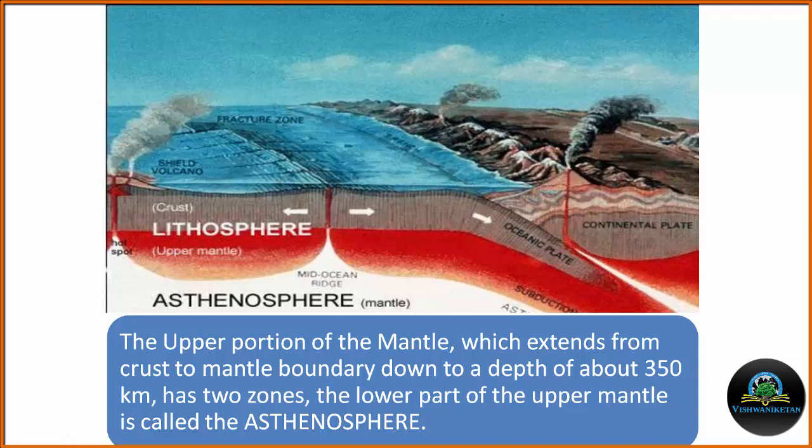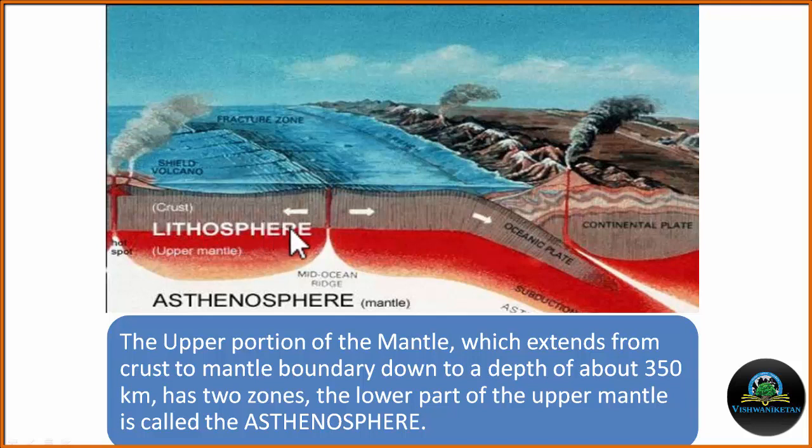The thick and rigid lithosphere is floating over the asthenosphere, which extends up to 350 km to 400 km under the earth. At the boundary between asthenosphere and the lithosphere, there is a gradual increase in the temperature.